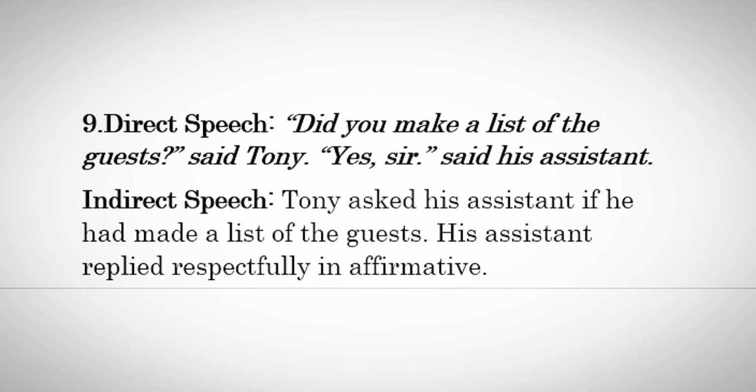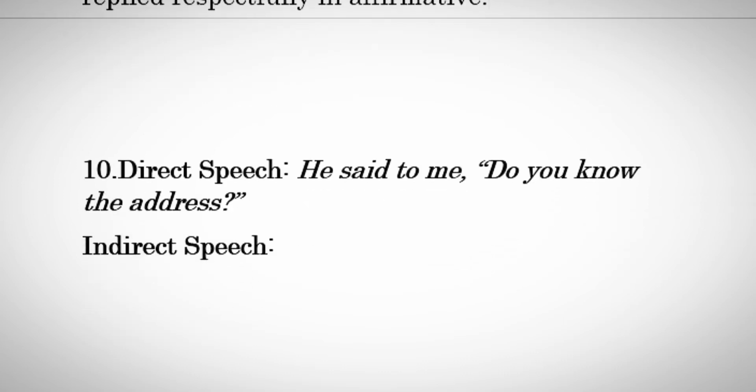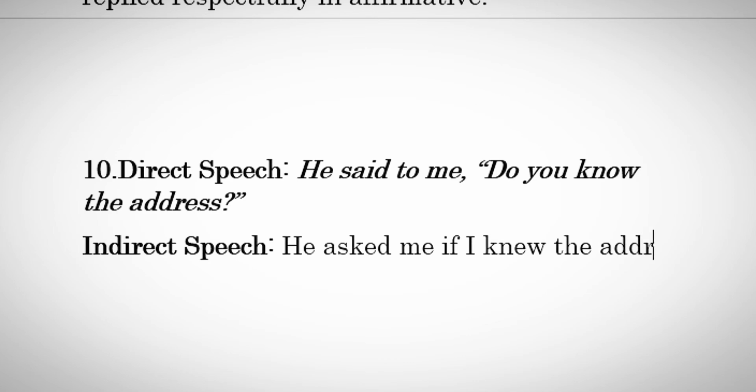Alright, now the next one. He said to me, "Do you know the address?" The indirect speech for this one is, he asked me if I knew the address.